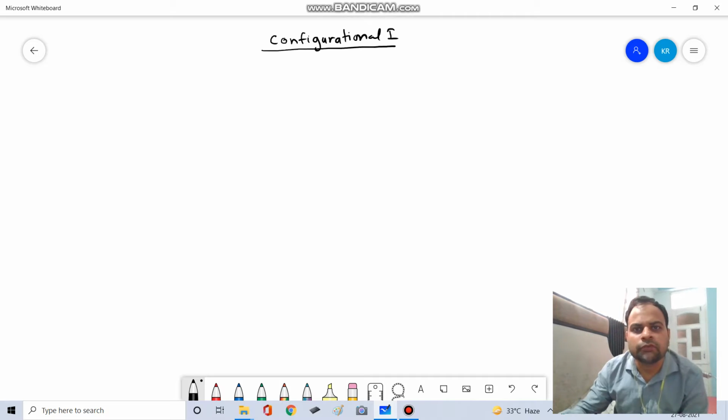When we see configurational isomers, what is the meaning of configuration? Any specified 3D or 2D structure that we will call configuration.